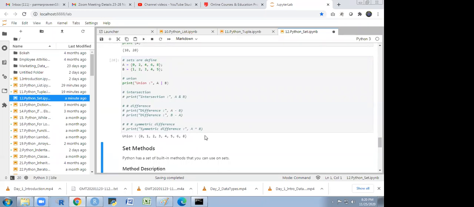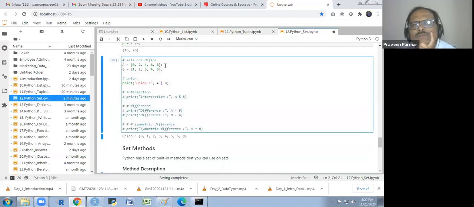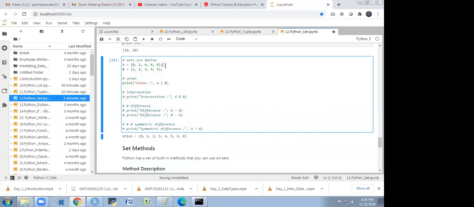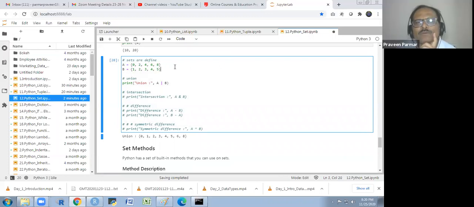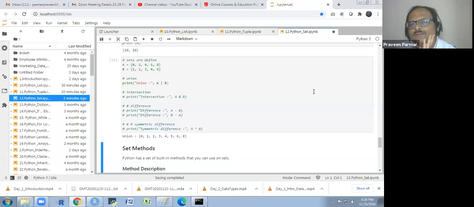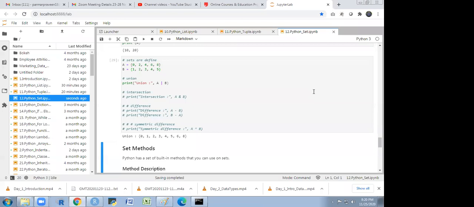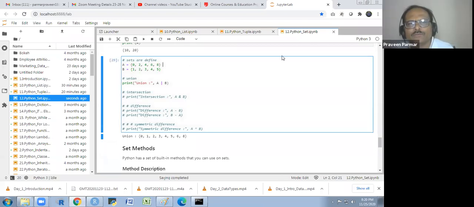Sir, I have a doubt. Yes. In set A, at the end you have put a semicolon. Why? In all the other cases we have not used a semicolon, but here you have used it. Why? No, don't worry about it. That is not required. Sometimes we write it there. Why we use it, I will explain to you. Sometimes what happens is we write in a single row.